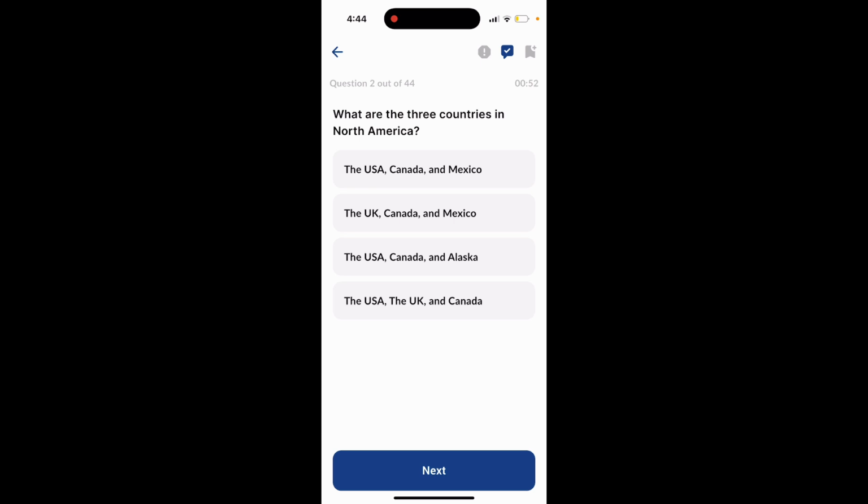Question 2. What are the 3 countries in North America? Option 1, the USA, Canada, and Mexico. Option 2, the UK, Canada, and Mexico. Option 3, the USA, Canada, and Alaska. Option 4, the USA, the UK, and Canada. The answer to this question is option number 1, the USA, Canada, and Mexico.